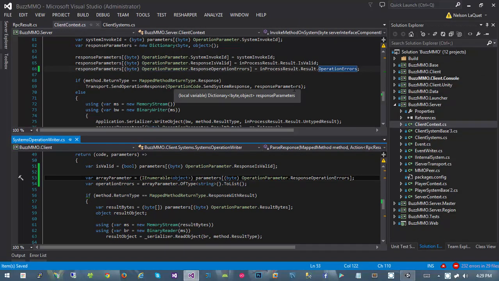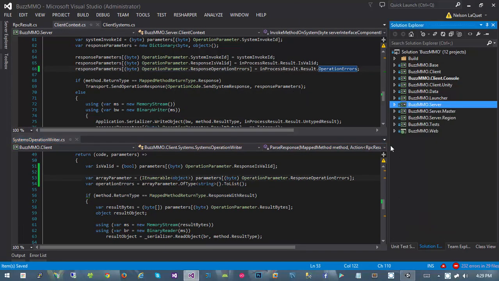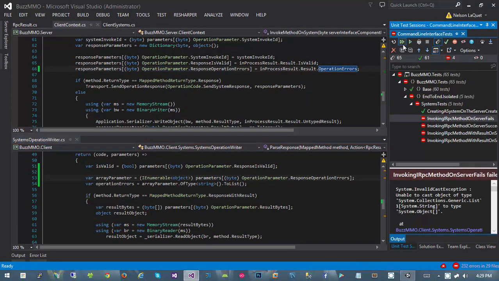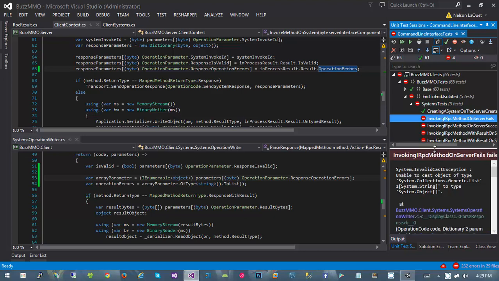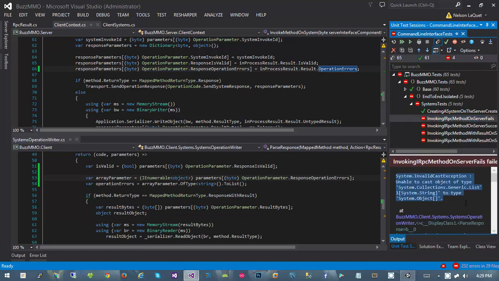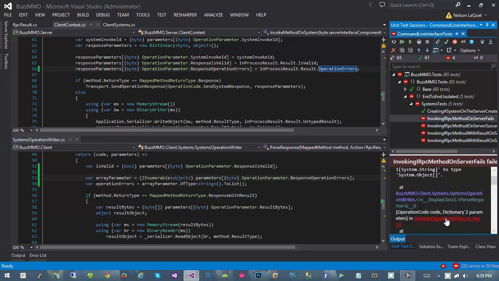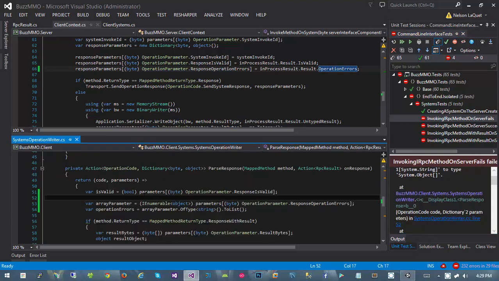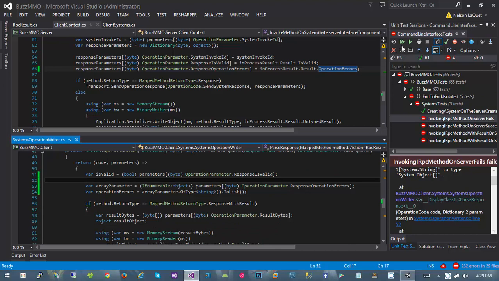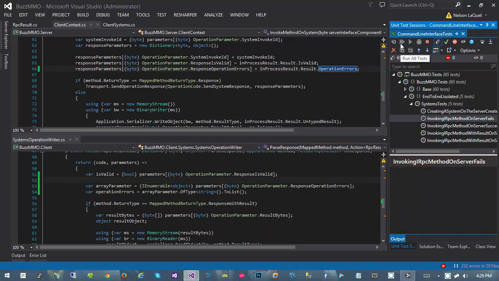All right, if I exit full screen, let's jump back into our unit tests. By the way, this is the error that you would be getting if the test would fail. It's a System.InvalidCastException, right on this line right here. Well, the line's different now that I changed the code. Anyway, let's go ahead and run our tests and see what we get. All right, all the tests passed.